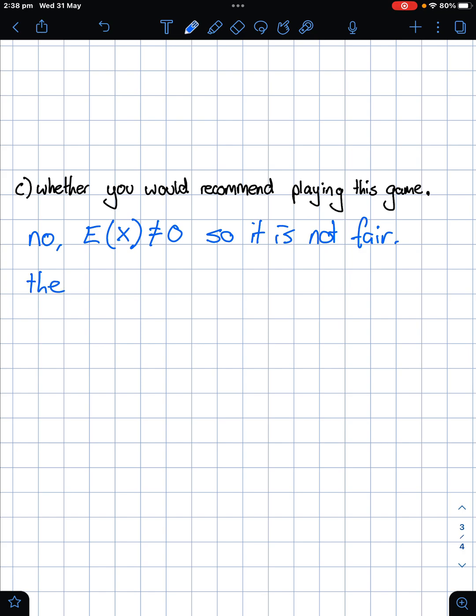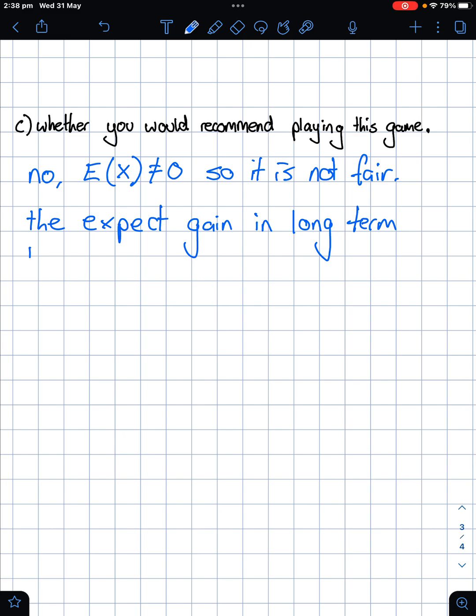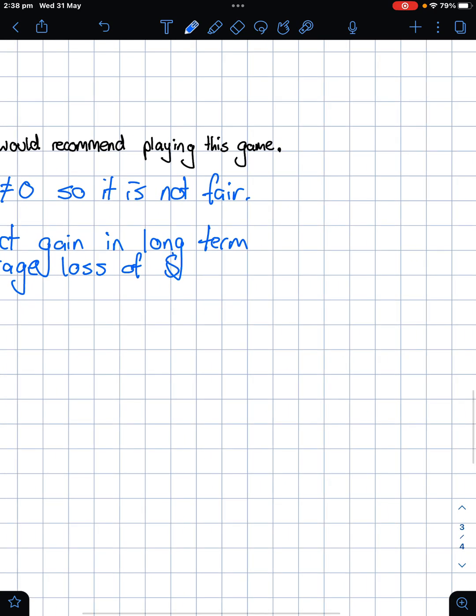The expected return, not expected return, expected gain, sorry. Expected gain in the long term is an average loss of $1 per game.